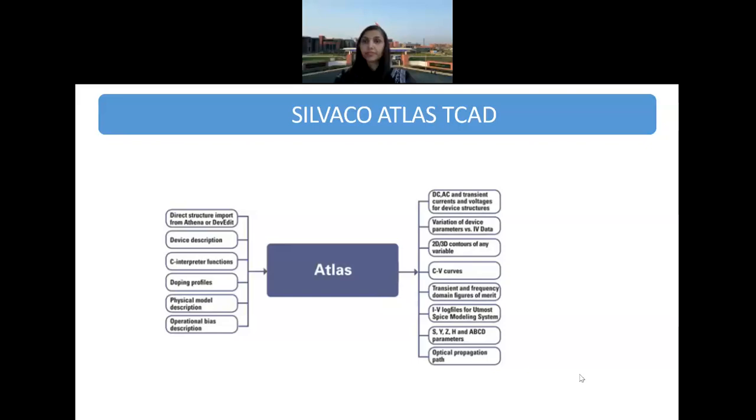What is its EG? What is its electron affinity? What is its density of states? So who will define all those things? The library file of Atlas will define all these things.